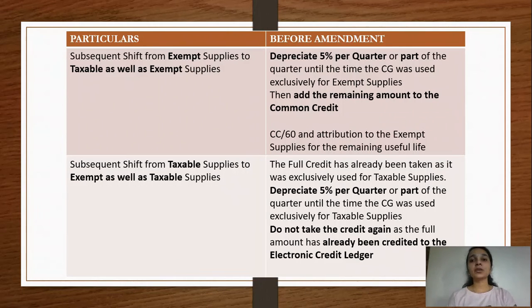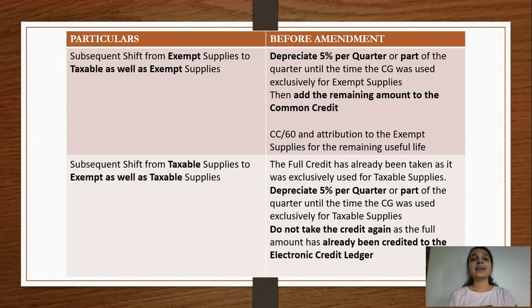Say this capital good was purchased in the month of April, and for 3 months, April, May and June, this capital good was used only for the purpose of making exempt supplies. But from 1st of July, there was a shift, and this capital good was now being used for both exempt as well as taxable supplies. Previously, when the capital good was being used only for making exempt supply, you were not eligible to claim any ITC on that.